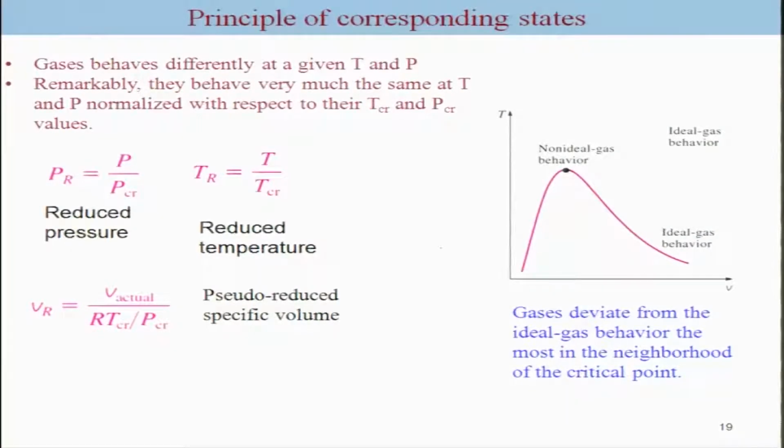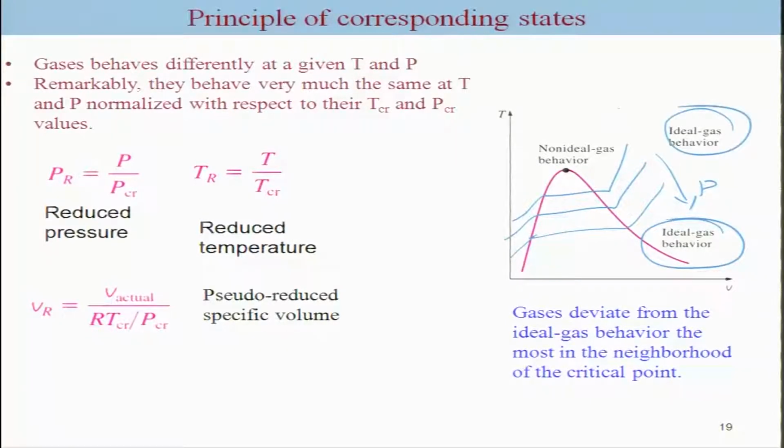In practice, on a TV diagram, this region would behave like ideal gas behavior because it is extremely low pressure, right. So the pressure will decrease here, and as well as this region, because the temperature is quite high. So, these two regions will start behaving more or less like ideal gas.